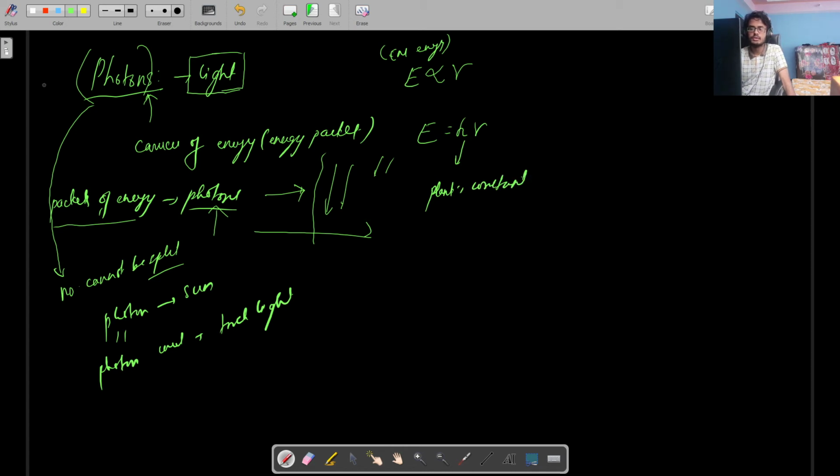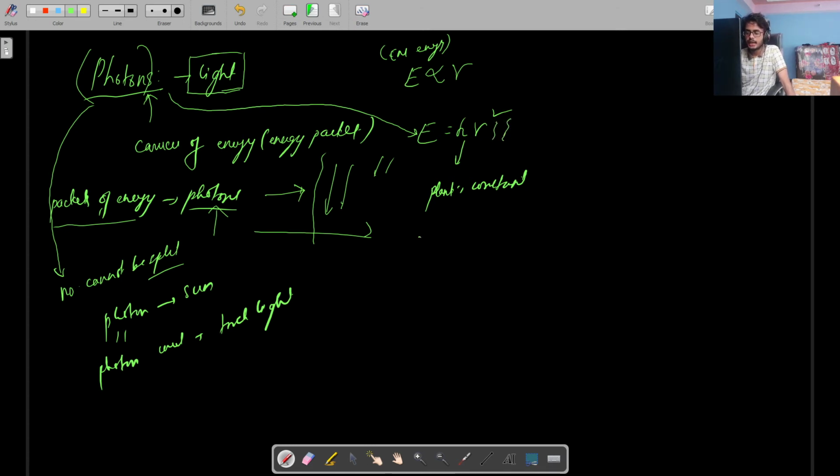So the photon, which is also a source of electromagnetic energy, will also depend on the frequency of light. Which basically tells us each photon may carry a different amount of energy, right? So every photon emitted from the sun will carry a totally different amount of energy than the photon emitted from a torchlight, because the frequency of light emitted by the sun is different from the frequency of light emitted by a torchlight.